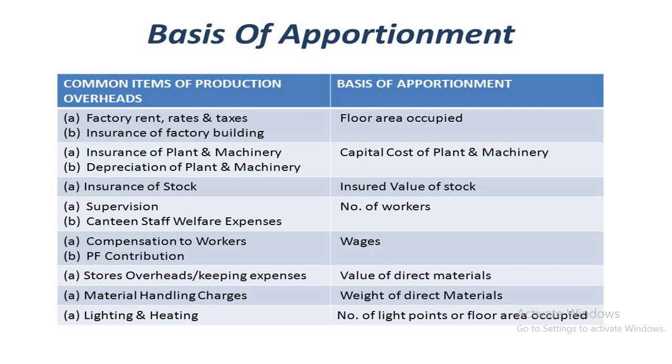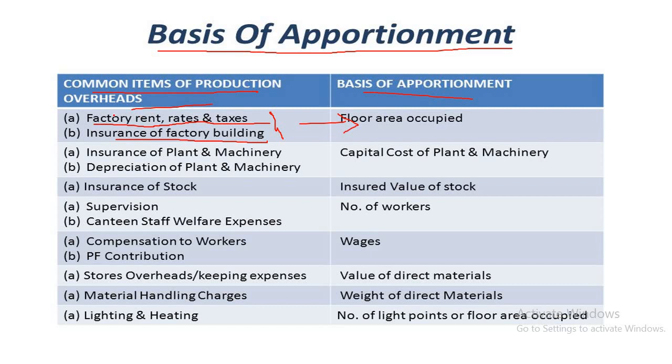First is the basis of apportionment. Before solving problems, we need to understand the bases of apportionment. Common items of production overhead and their bases: factory rent, rates, taxes and insurance of factory building are apportioned on the basis of floor area occupied.